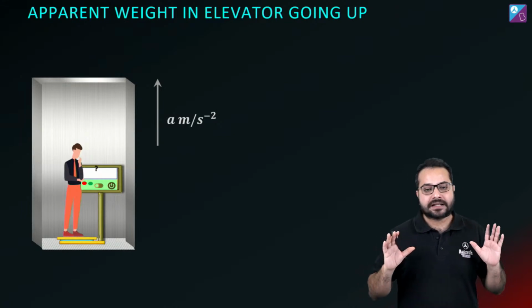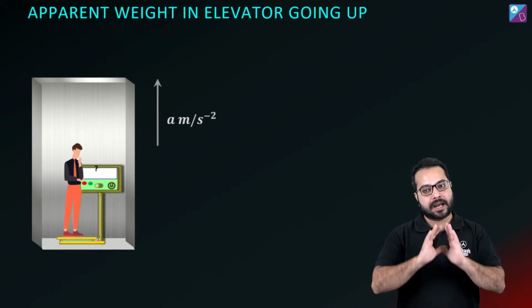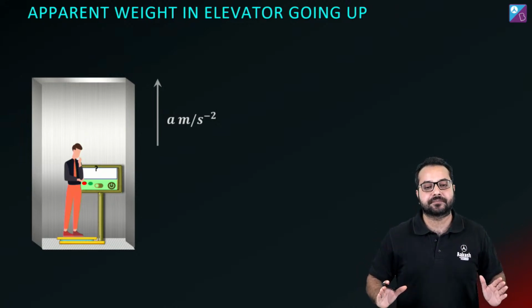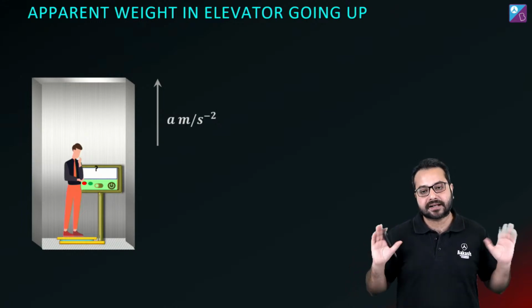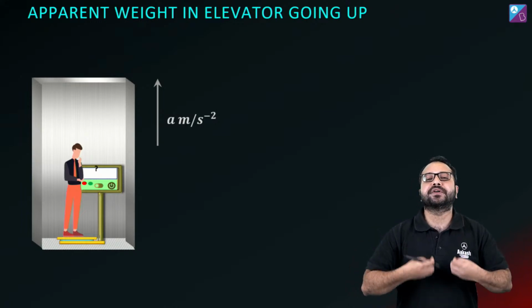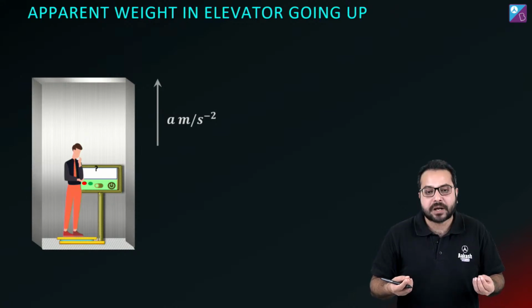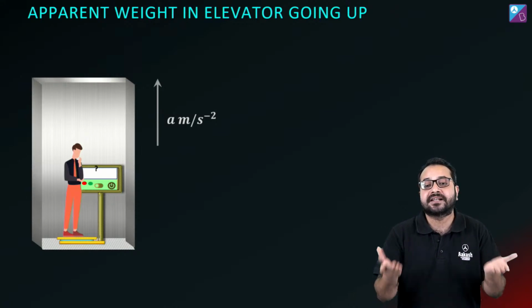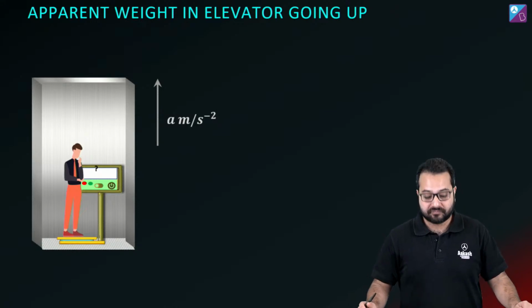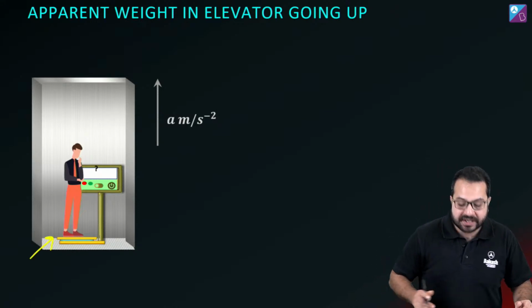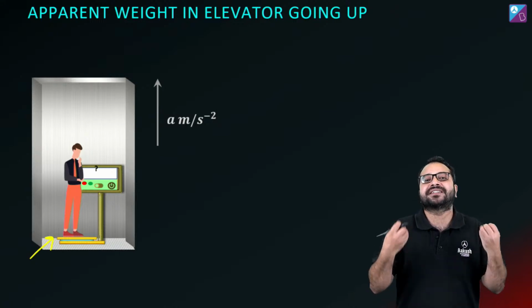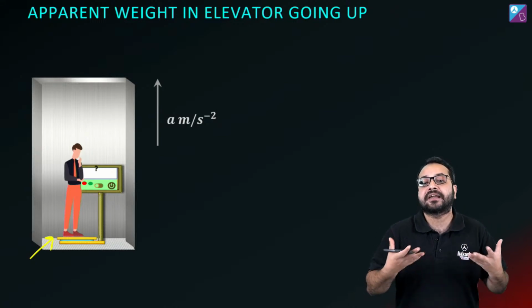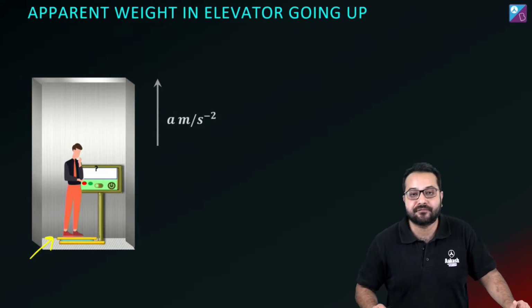Okay. Now when I am in an inertial frame, I am standing on this ground right here. This ground is not doing anything. It is not accelerating. So how do I perceive my weight? I perceive my weight by the force that is exerted by the ground on my feet. Is that correct? The ground exerts a force on my feet, and because of that I have a sense that this is my weight. That is how I perceive weight.